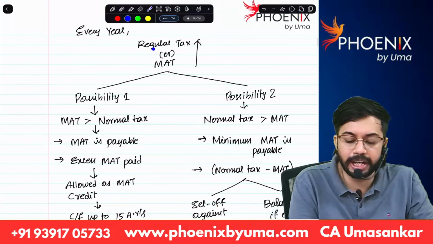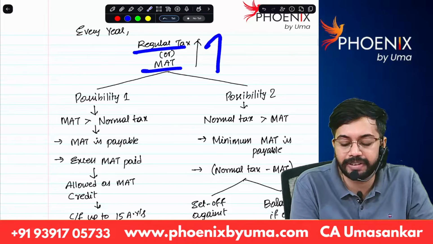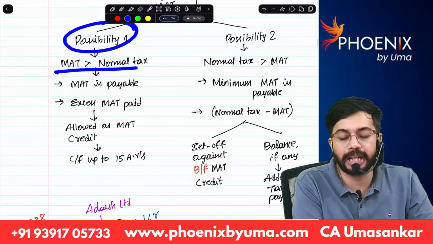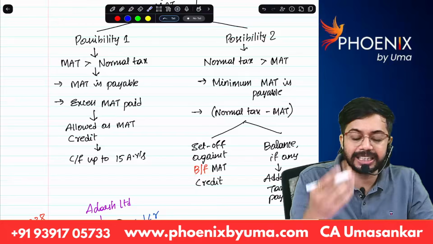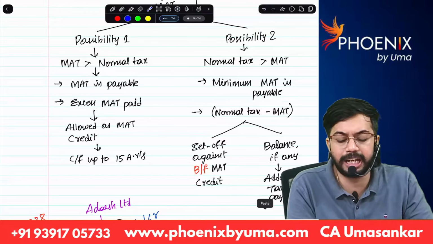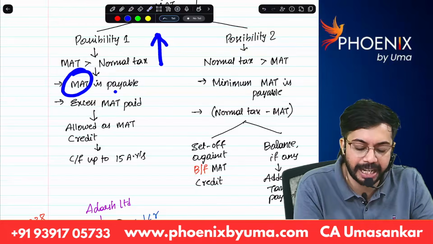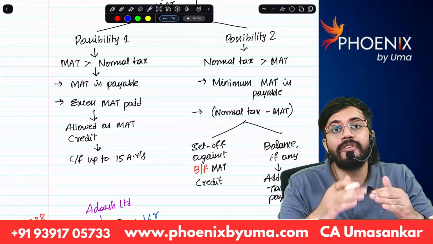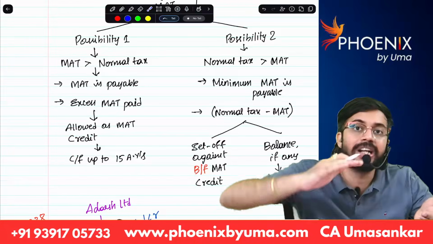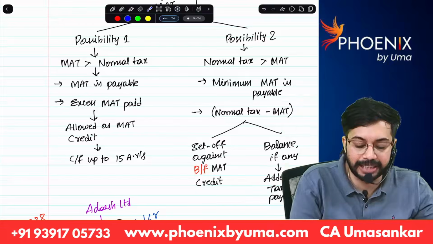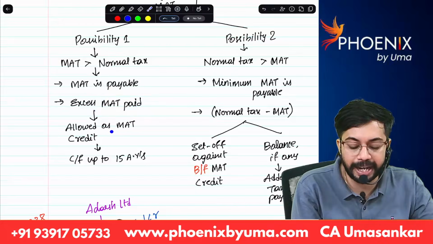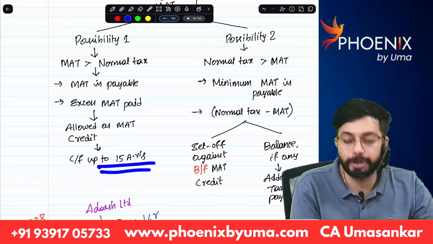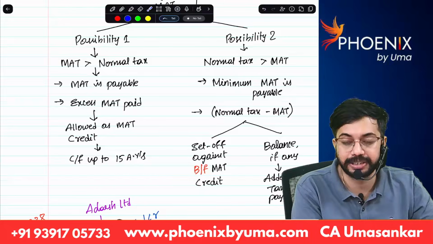Now, every year, regular tax or MAT, whichever is higher, is payable. Possibility 1, MAT can be greater than normal tax. If MAT is greater than normal tax, whichever is higher means MAT is payable. As MAT is payable over and above regular tax, whatever the excess MAT paid is allowed as MAT credit, and it can be carried forward up to 15 assessment years.